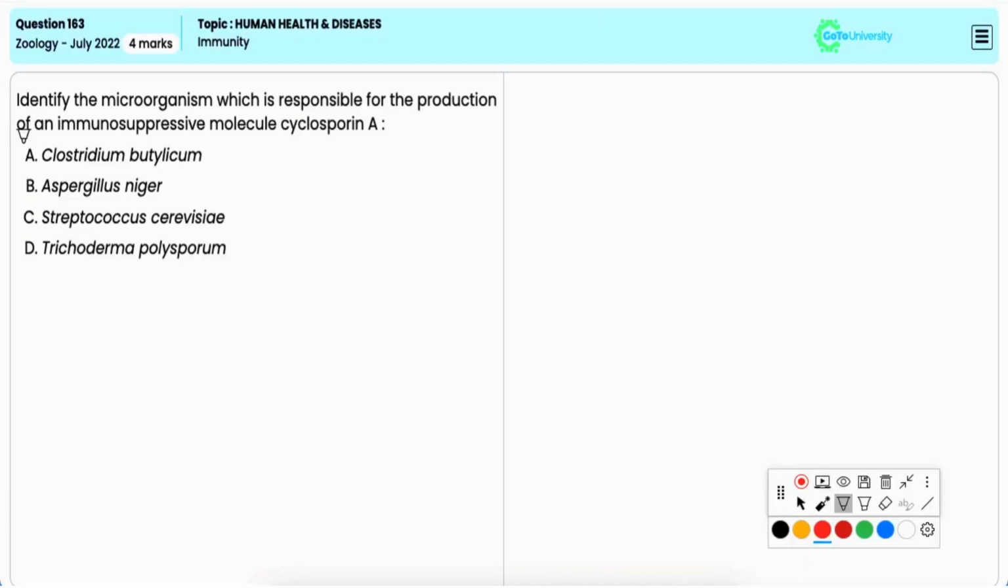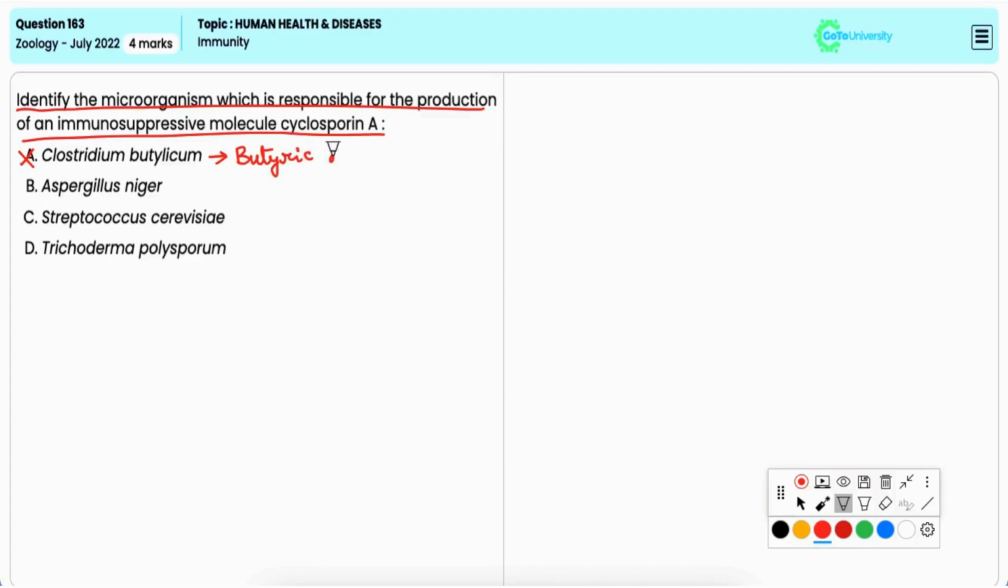In this question, you have to identify the microorganism which is responsible for the production of an immunosuppressive molecule, cyclosporin A. Option A, Clostridium butylicum. It is incorrect. This microorganism is involved in the production of butyric acid, not cyclosporin A.